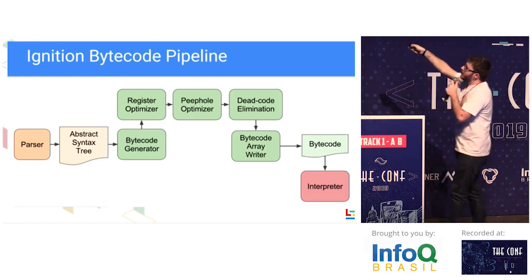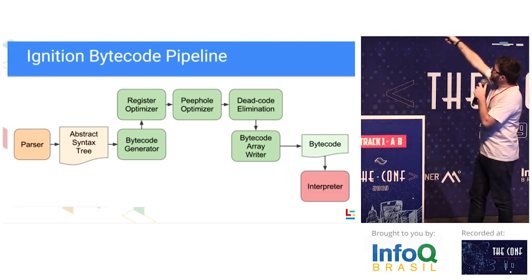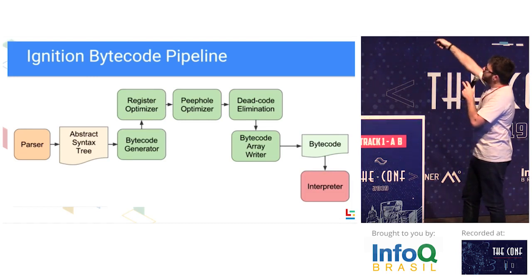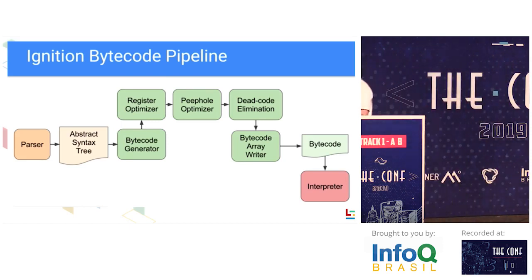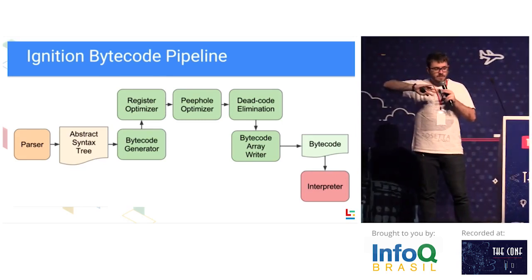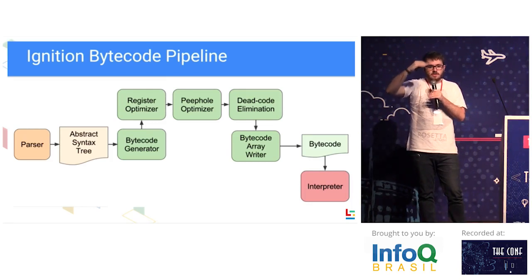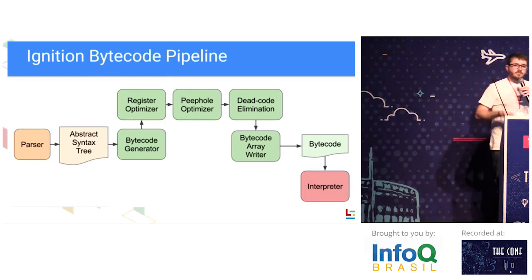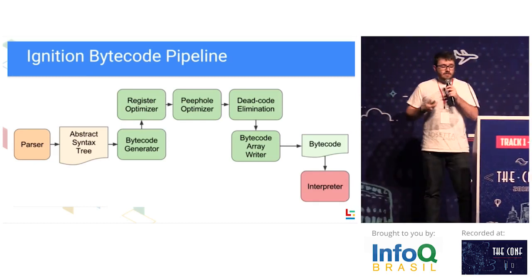Then the syntax tree goes to a bytecode generator, which is Turbofan's backend, and generates bytecode. This is the optimization it does. It optimizes the registers, optimizes the peephole optimizations. I'm not going to explain this one, but dead code elimination: if you actually compile a lot of code, it is much bigger than if you took that dead code off, right? So that code is increasing the memory footprint. With a smaller code to read, Turbofan can run very, very fast.